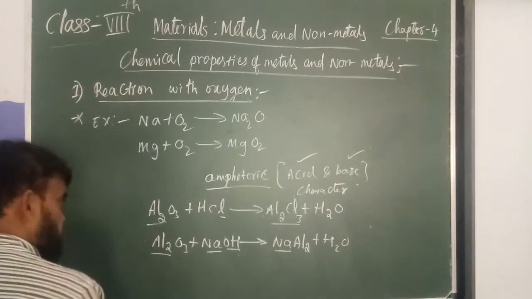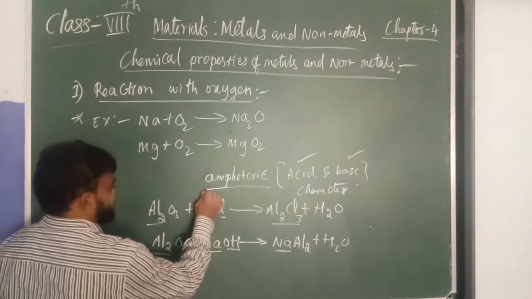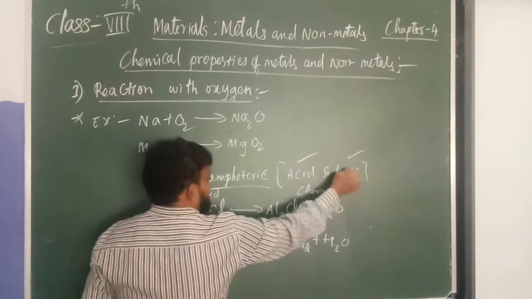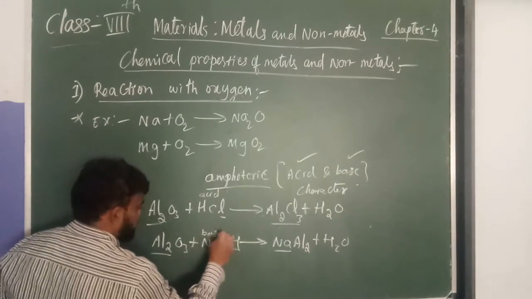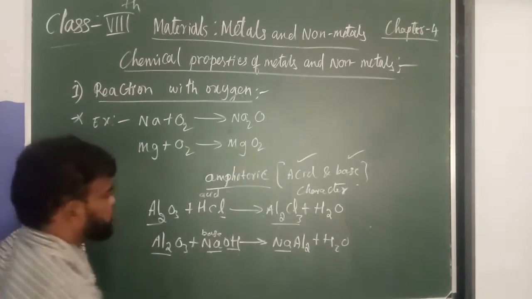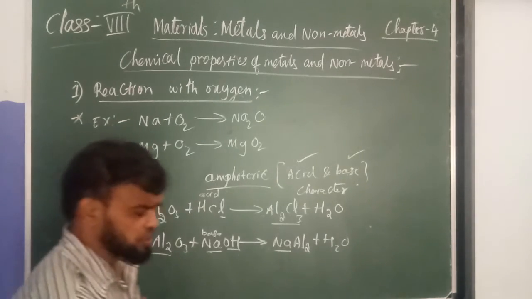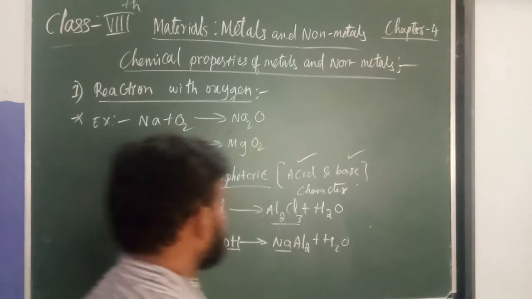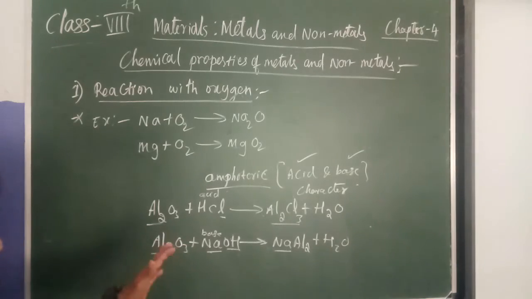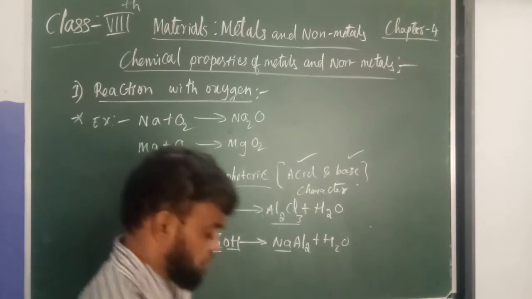So it reacts with both acid and base. That is what amphoteric means: some metal oxides have both acid and base character. Understood?